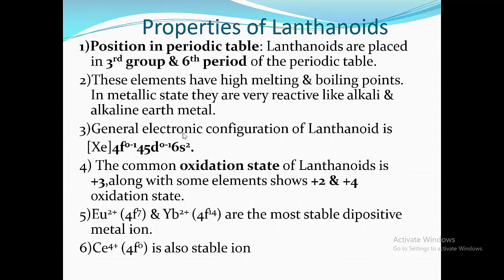The general electronic configuration of lanthanoids is Xe 4f0 to 14, 5d0 to 1, 6s2. The common oxidation state of lanthanoids is +3. Along with this +3 oxidation state, some elements show +2 and +4 oxidation states. Europium 2+ having 4f7 electrons and Yb2+ having 4f14 are the most stable dipositive metal ions, while Ce4+ 4f0 is also a stable ion.